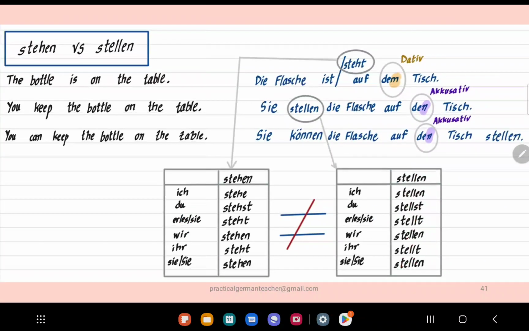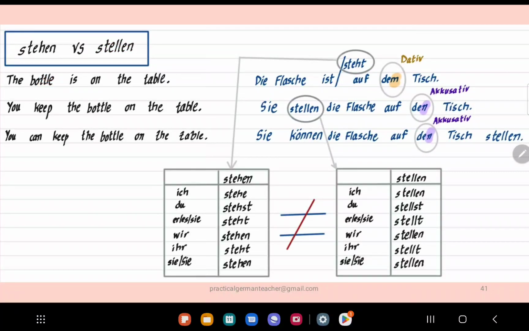Similarly, in English we have the word standing, like something standing on something. I hope you get what I'm saying. So in German we have stehen and stellen, right? You use stehen when you are describing the position of an object, where you use stellen when the sentence describes some kind of a movement.